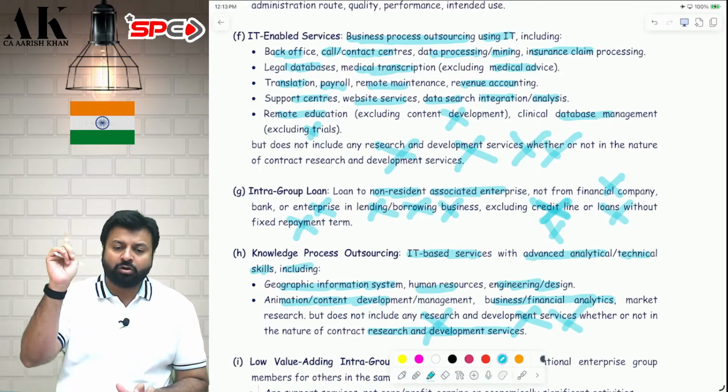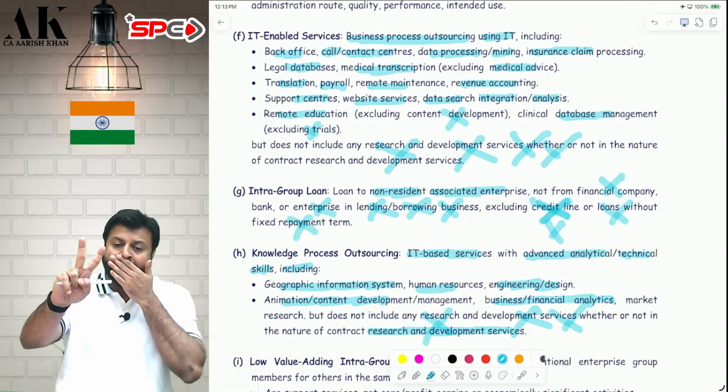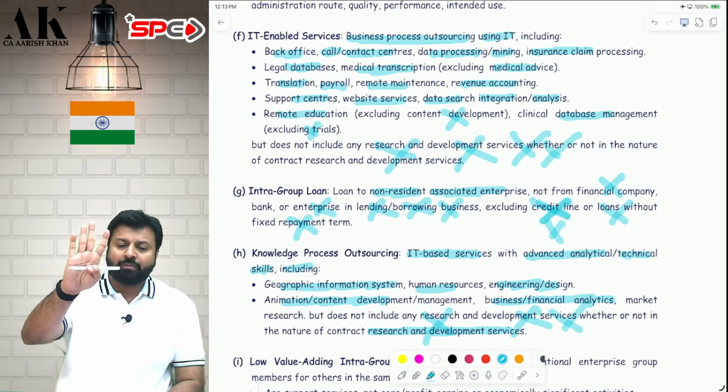So it should be a loan given to a non-resident. It should be a loan given to an associate enterprise. It should not be from a financial company or banks or money lending business people. It should not be a credit line.